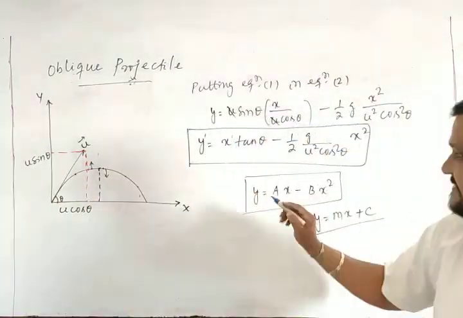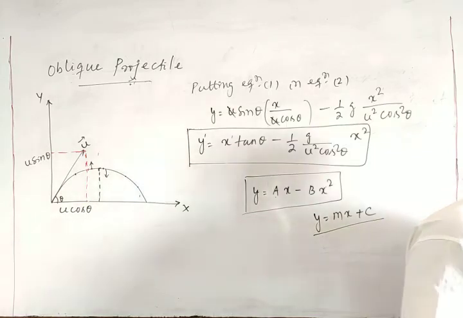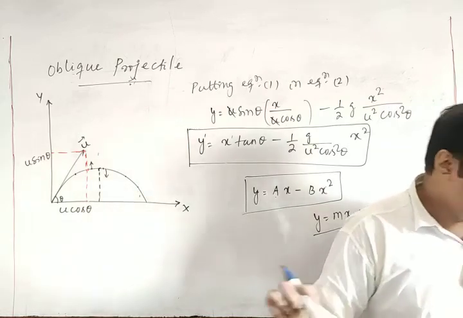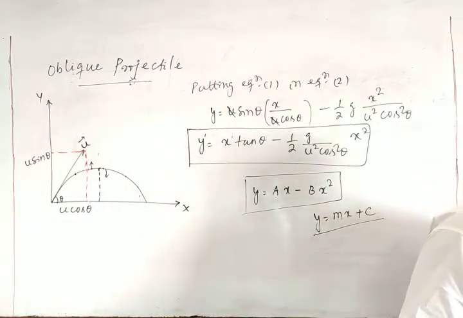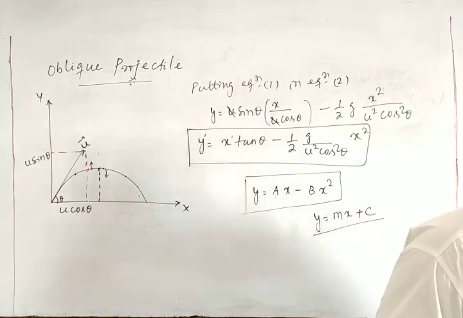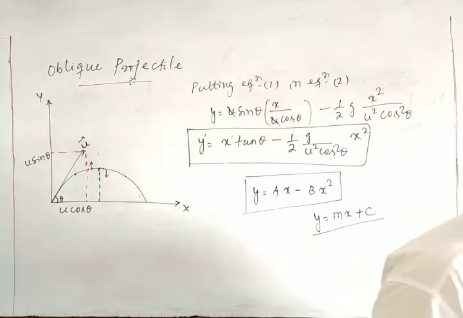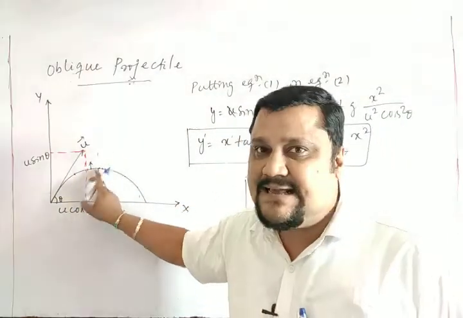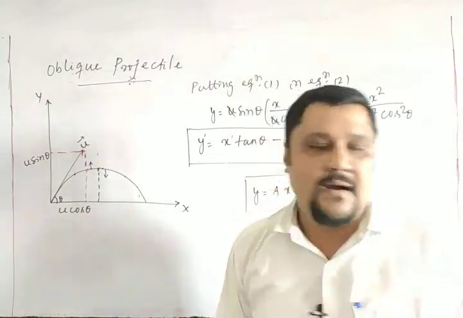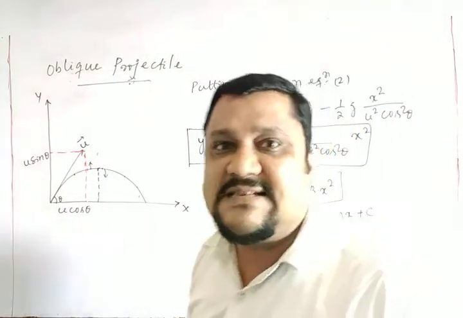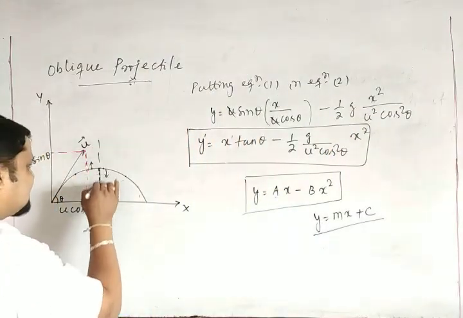And remember one thing, the shape of the parabolic curve above the x axis is symmetric about a vertical line passing through the highest point.